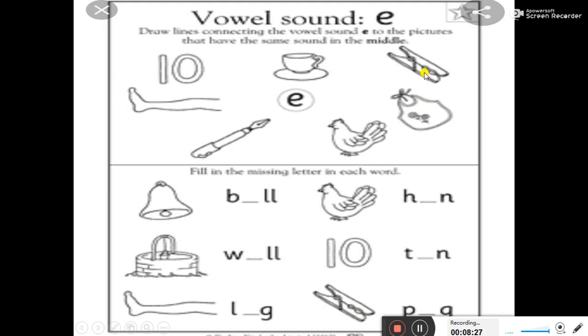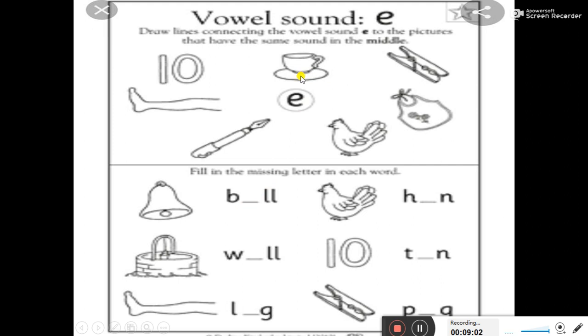In the next picture, it is peg, and in the spelling of peg, E is there in the middle. So we will draw a line from peg to the letter E. In the last picture, it is cup, and the spelling of cup is C-U-P, and it does not have E in the middle. So we will not draw any line to the letter E. So this is the first exercise.